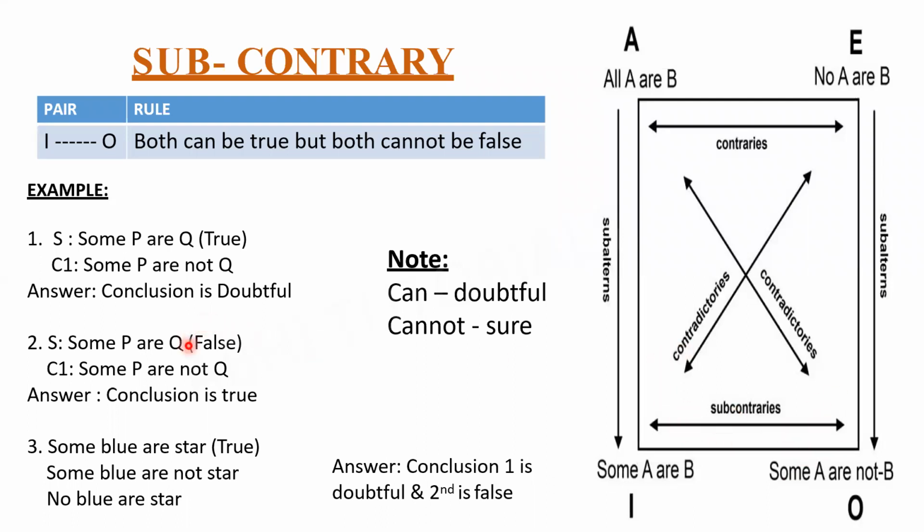Clear? In the bracket they're telling it is false. So see the rule: both cannot be false. Both cannot be false means if one is false, the other must be true. That's the reason the conclusion is true here. Shweta ma'am, I hope you have understood this. Yes. So this is about sub-contrary. If you know the rule of contrary, this is very easy.